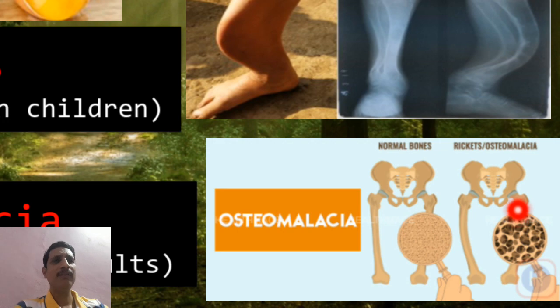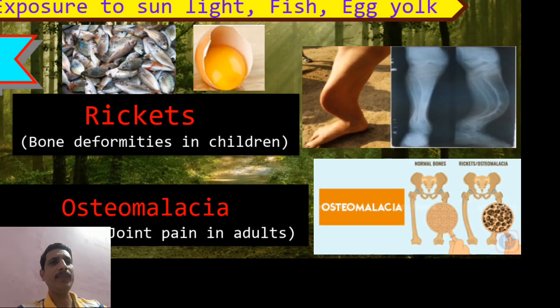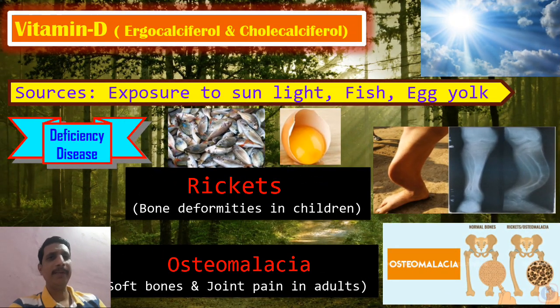So therefore, when the bone becomes soft, there will be joint pains, and bone deformities will be there. So that is due to the lack of vitamin D. Clear? Okay, we'll move to the next vitamin.